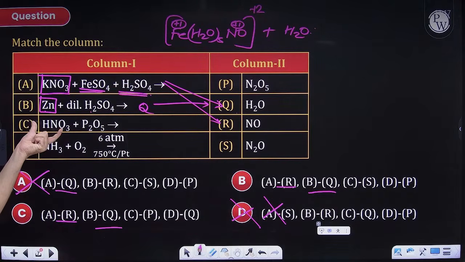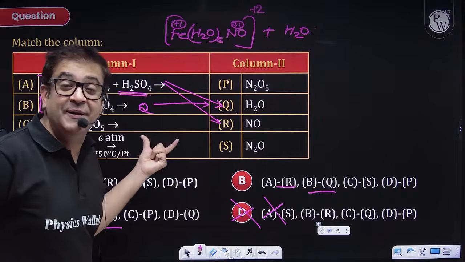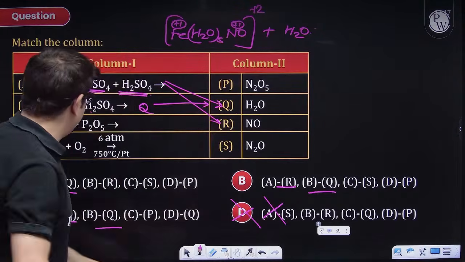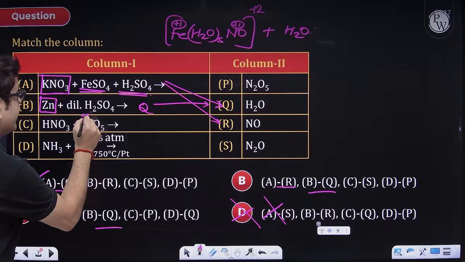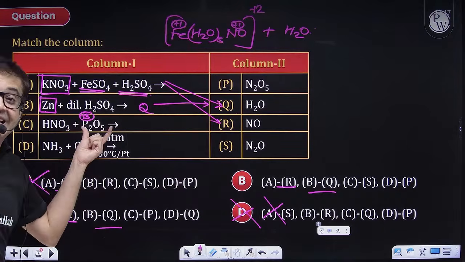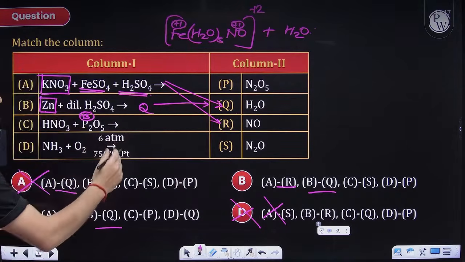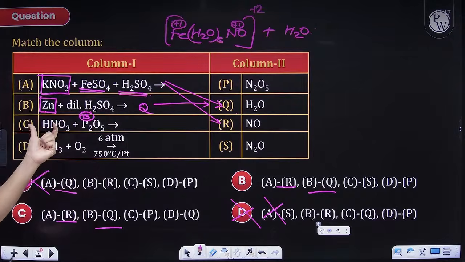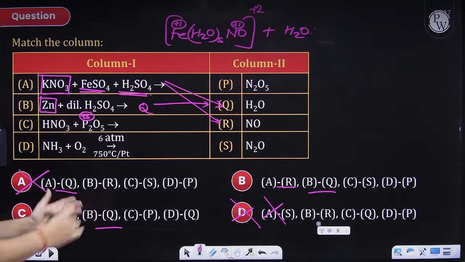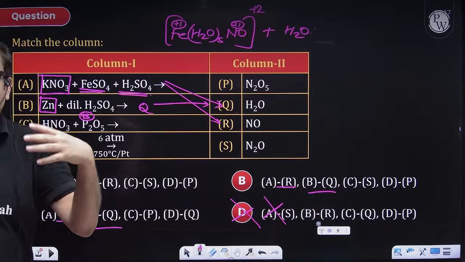Now, so this is HNO3 and this is P2O5. Nitric acid with phosphorus in +5 oxidation state. We definitely know this is a dehydrating agent as well, and it removes water from HNO3 and brings HNO3 to what oxidation state?